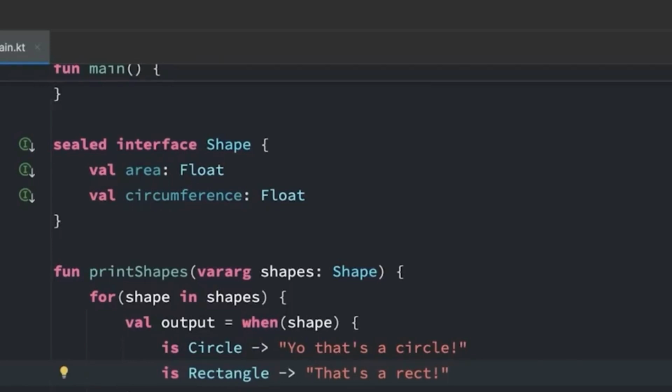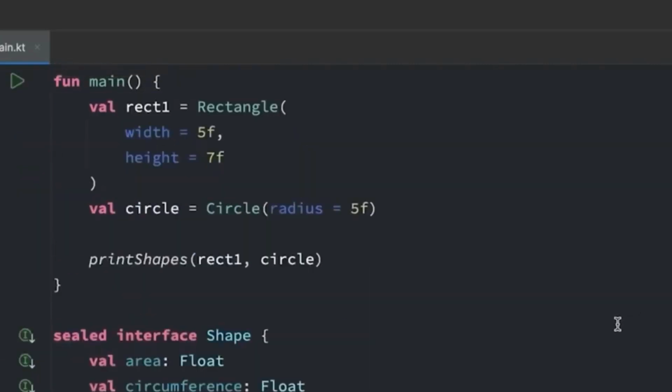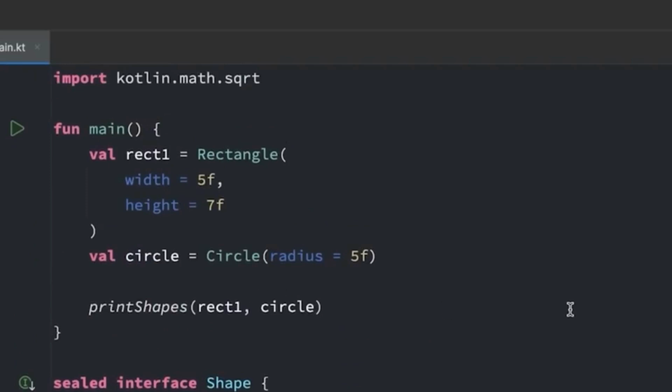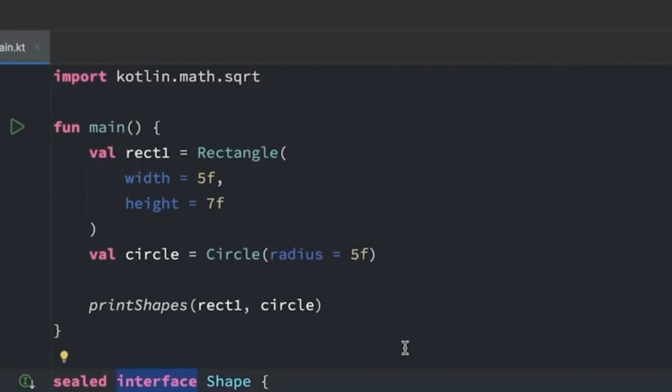And we are going to learn sealed interfaces, sealed classes, and enum classes. Okay, so let me take our shape example a step further and show you something really cool. A sealed interface. As you can see here, a sealed interface is like a regular interface but with one important restriction. It can only be implemented in the same file or module as the interface itself. No code outside of that file can create new types of shape.